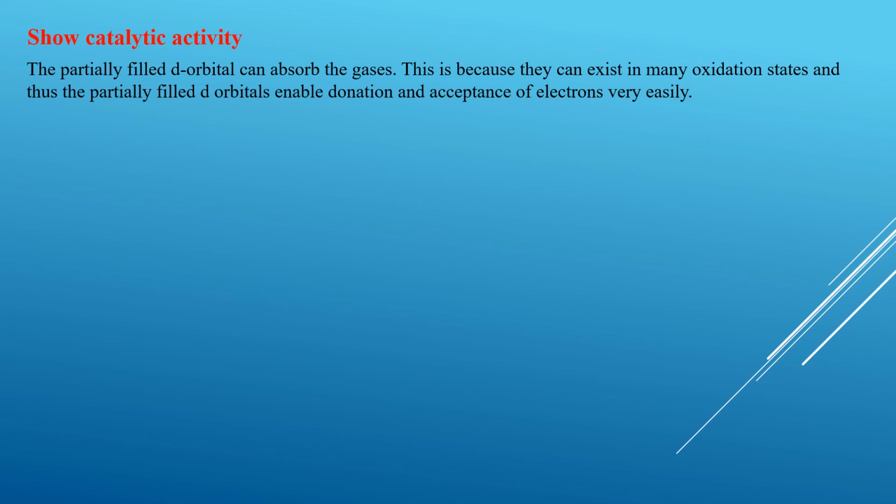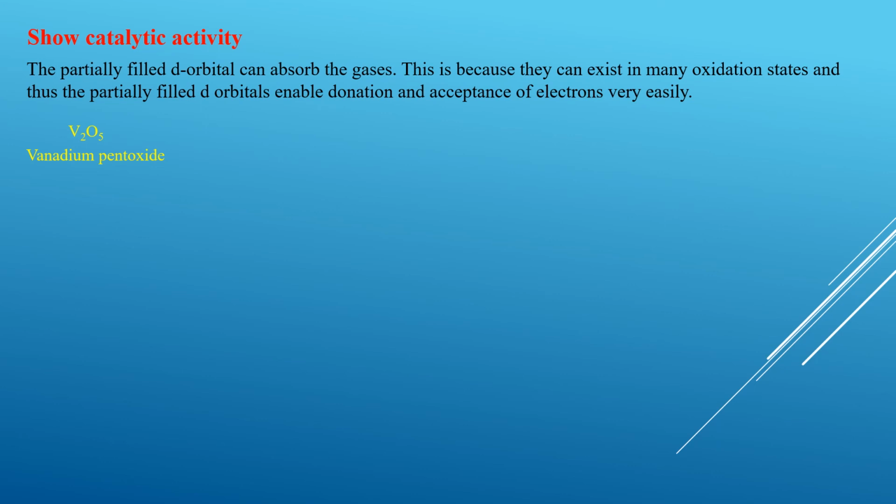Sometimes transition metals act as very good catalysts. A catalyst is any chemical which will speed up a chemical reaction by lowering the activation energy. Why do transition metals act as catalysts? It is because the d orbitals are able to absorb gases, and when this happens, the reaction can be sped up.